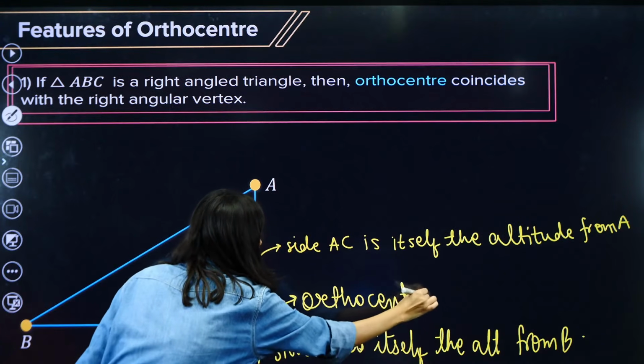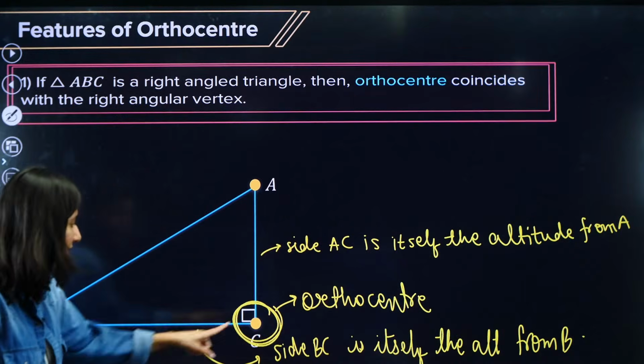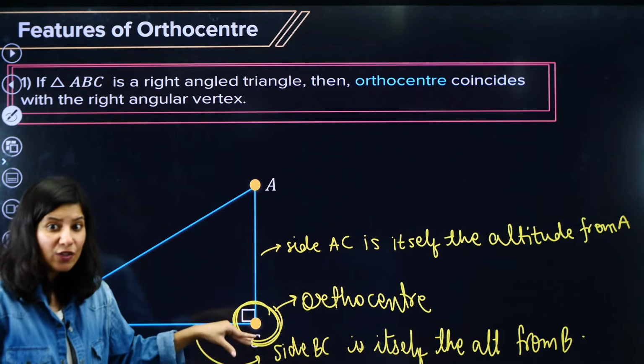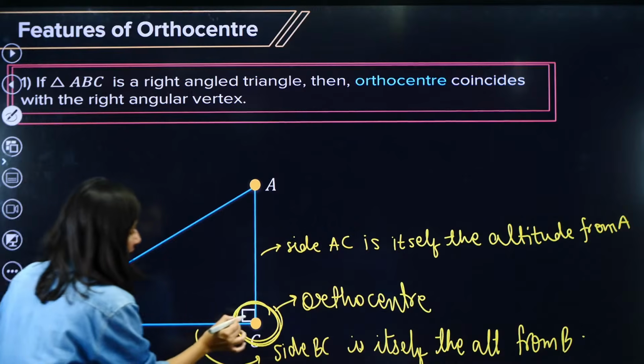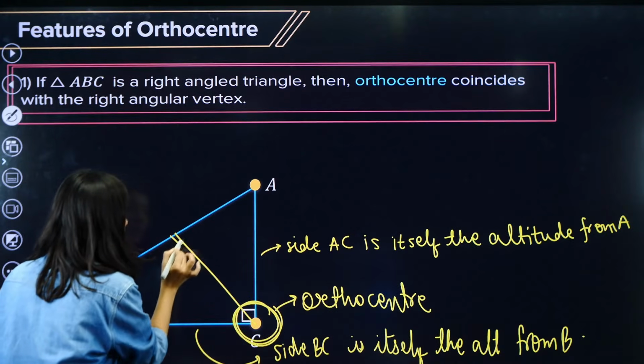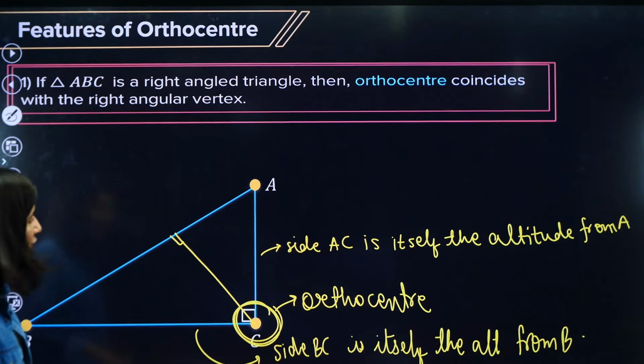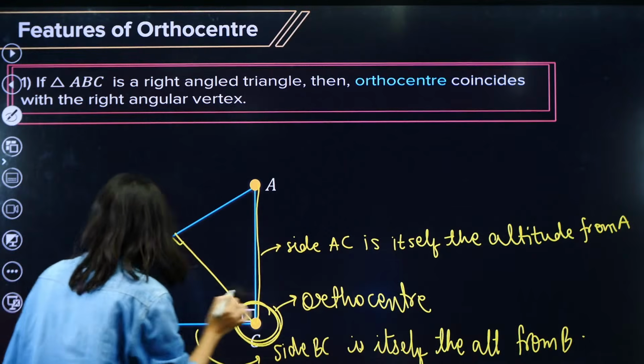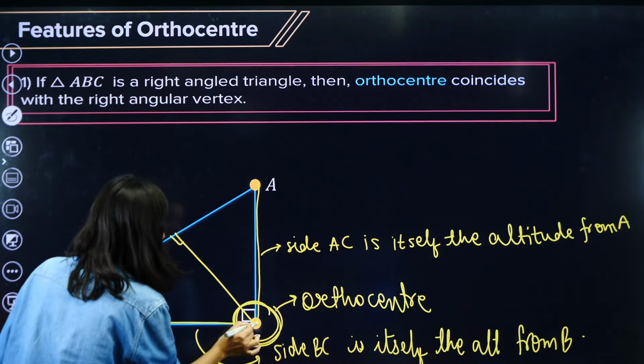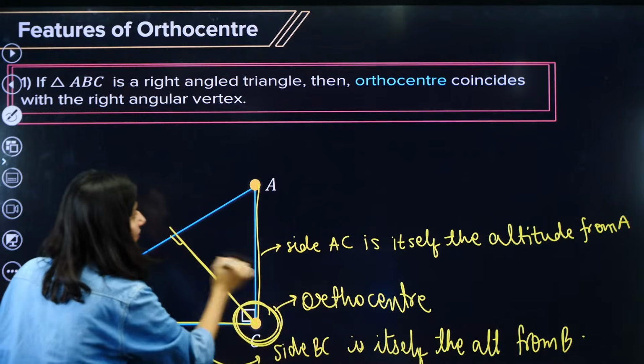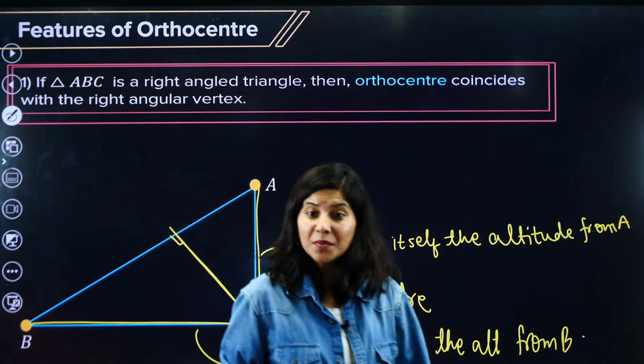And the third, if I drop the altitude from point C, it will look like this. AC, BC and the third altitude meet at the orthocenter. What does that mean?